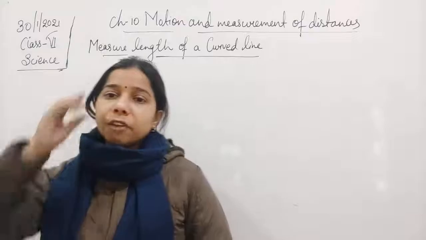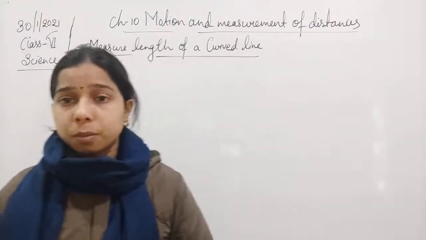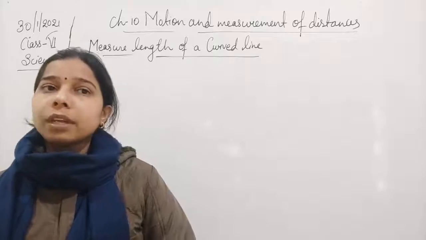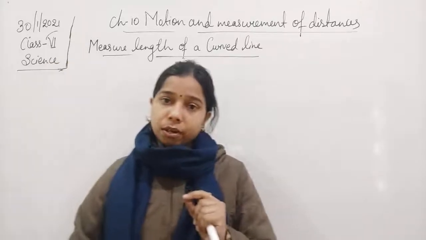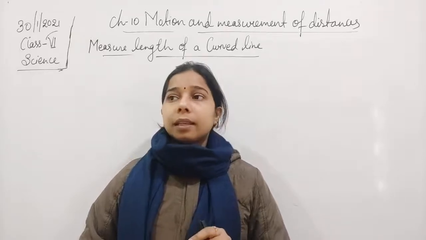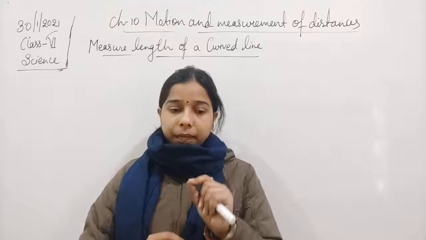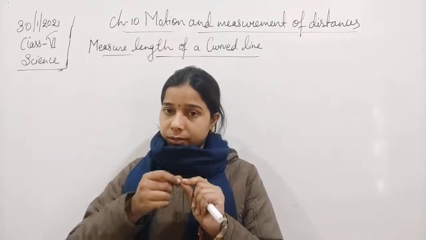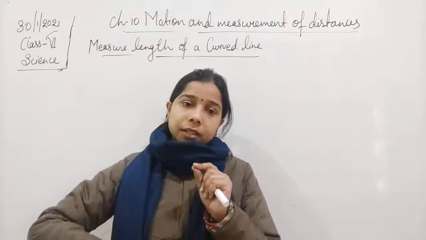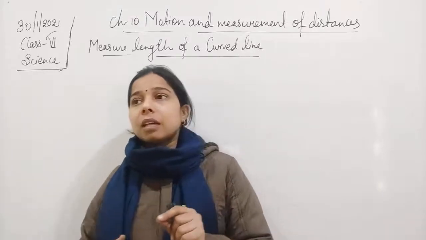Okay, so if we want to measure the length of a curved object like a wall, what we are going to do is take a thread, students, and keep it at a point on the object, and there we will put a knot. Then we will start measuring by keeping the knot at that particular place and taking the thread without pulling it too hard, and without making it loose.